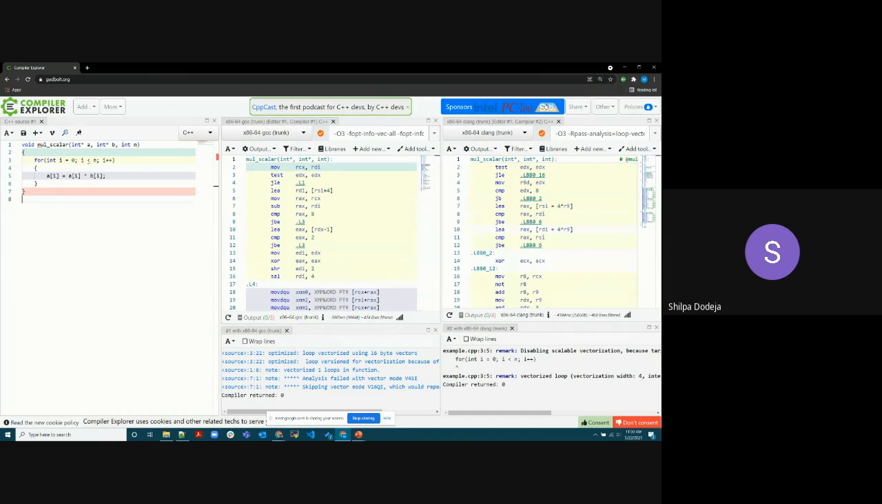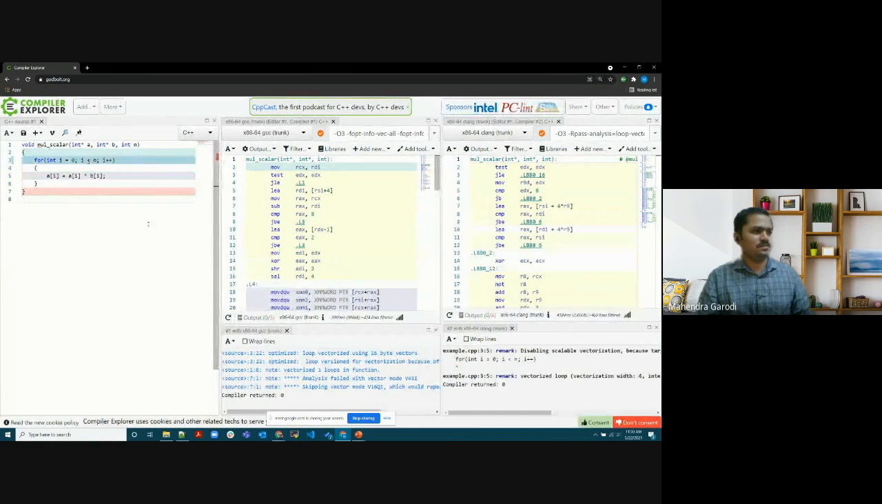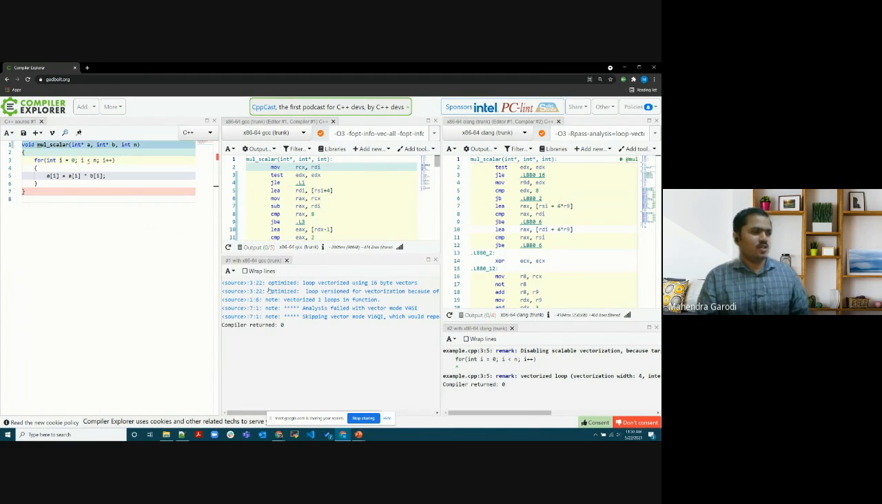Okay, hope it is much better. So if you see, this multiply scalar instruction is there, and it's a very simple loop we are talking about. Let's go to the analysis section below before looking at what instruction is generated. The analysis is saying: loop vectorized using 16-byte vectors. Then loop versioned for vectorization because of possible aliasing. Loop versioning means it has emitted a scalar version as well, because there might be possible aliasing.